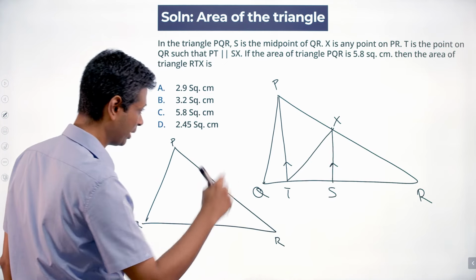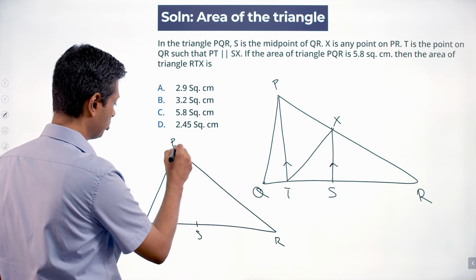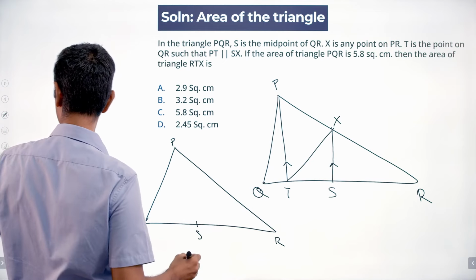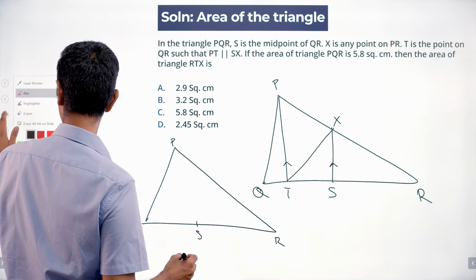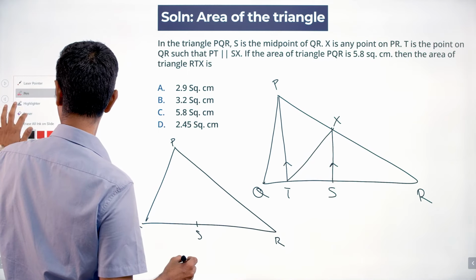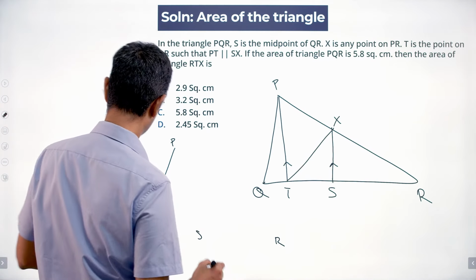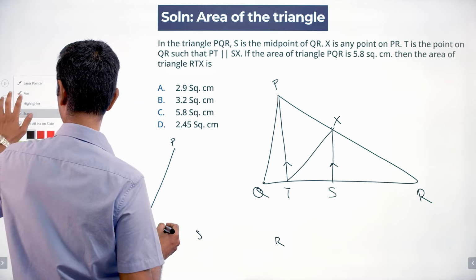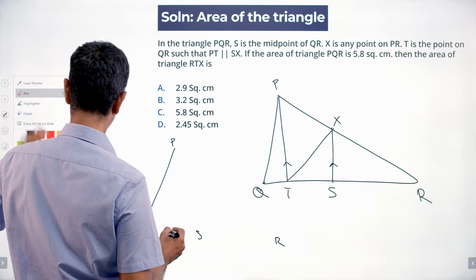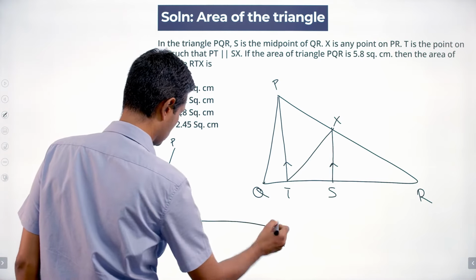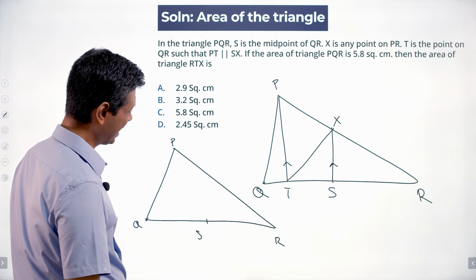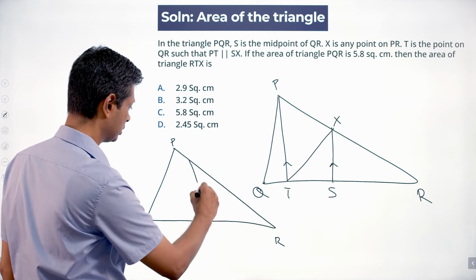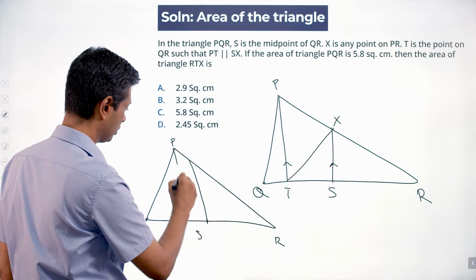Suppose PT, we do this properly. S is here. Suppose X were closer here.